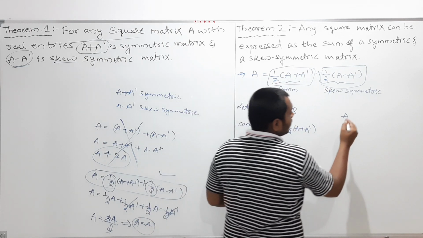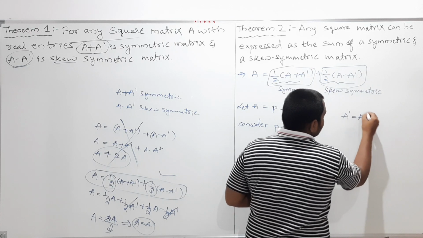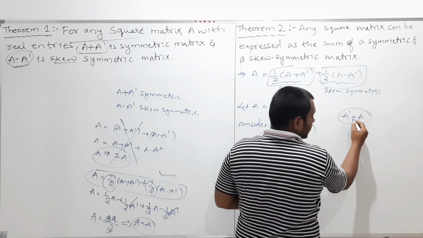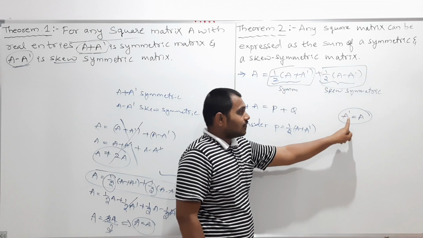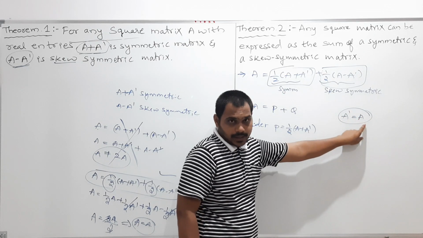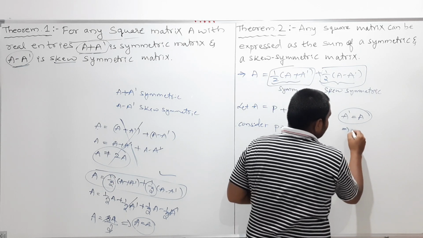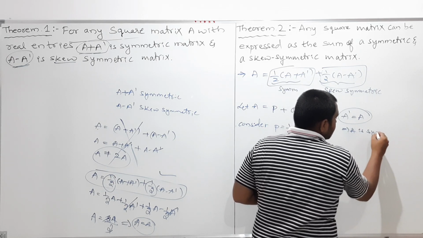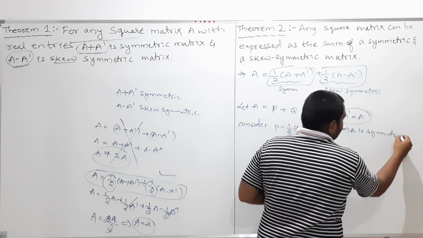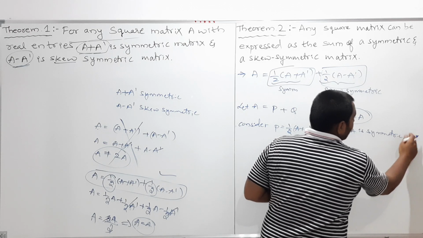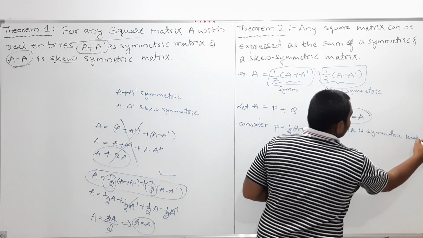I should show that A transpose is equal to A. If A transpose is equal to A, then this implies A is a symmetric matrix. Clear?